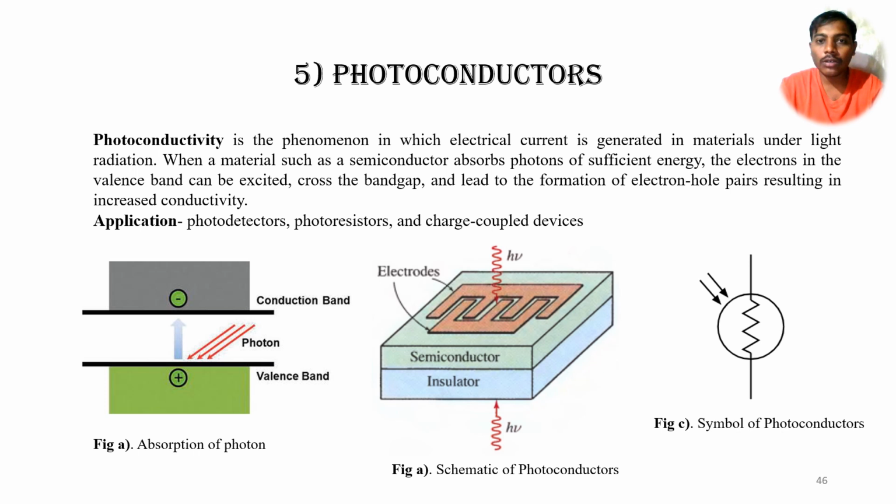Before understanding photoconductors, we have to know the phenomenon of photoconductivity. Photoconductivity is the phenomenon in which electrical current is generated in a material under light radiation. In schematic A, whenever light radiation comes on the top surface of the electrodes, the atoms in the valence band absorb the energy and shift to the conduction band. Once they shift to the conduction band, they are available for conduction. As a result, the resistance of that material will change. We can see the symbol of photoconductors here too.